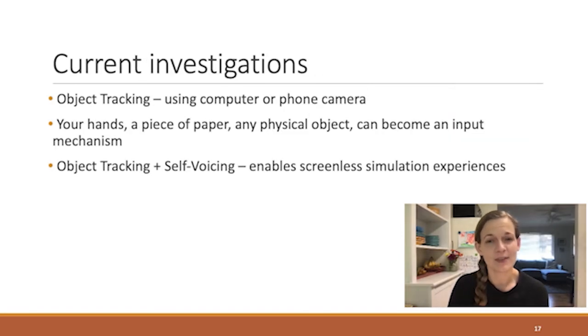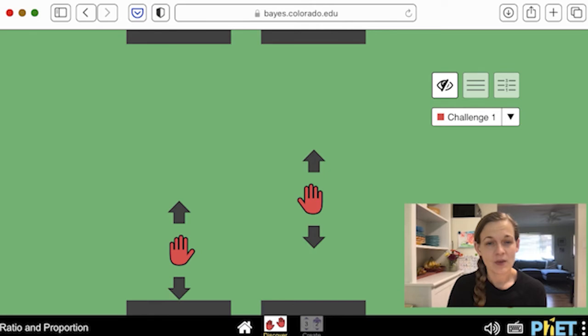And now we've made it to my final example, our newest investigations. These new investigations involve the use of object tracking. By developing the capability to use your computer or phone camera to track objects, things that you move, your hands, a piece of paper, any physical object, can become an input mechanism for a sim. If you couple this with the self-voicing feature that I just demonstrated, we now have the ability to have completely screenless emulation experiences.